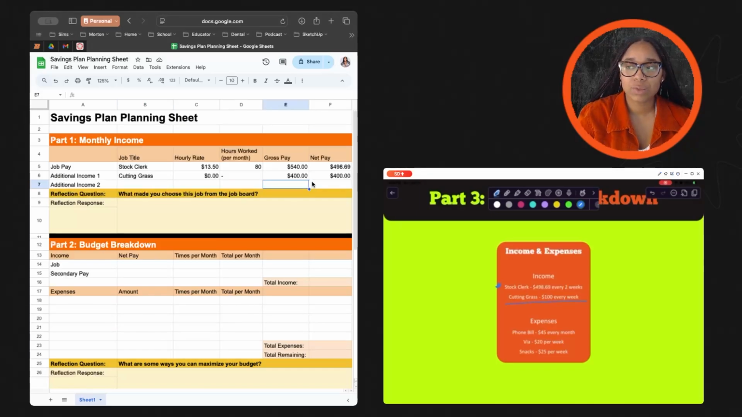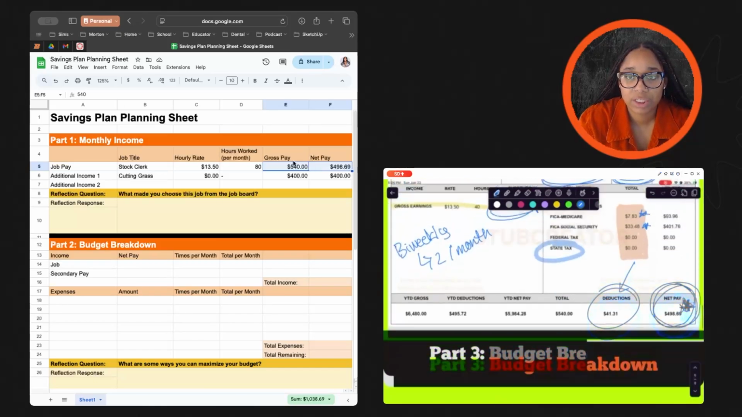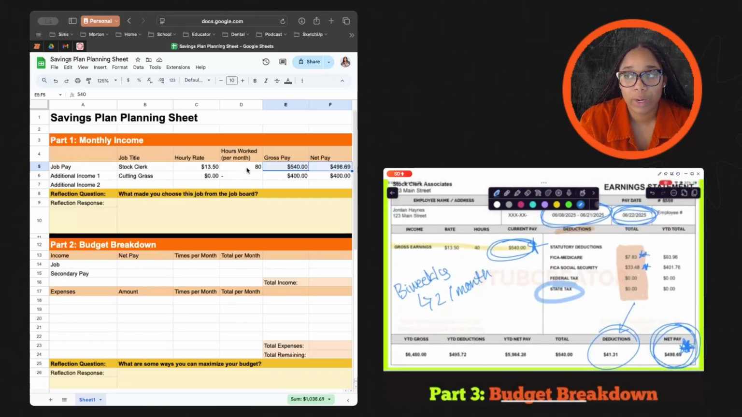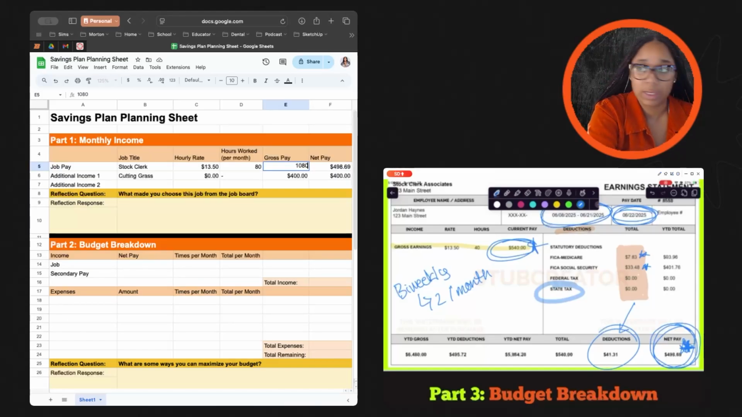Based on all of this, we now see how much he's making. So I just want to see right now. Oh, I made a mistake. Can anybody tell me what the mistake is that I made? Right here, I put in here the gross pay, which is $540, the net pay is $498.69, right? But that was based on this check stub that only had 40 hours. I need to double these numbers to see how much he's going to bring home per month. So 540 is going to be 1,080, and then 498.69 is going to be 997.38. This is my income.